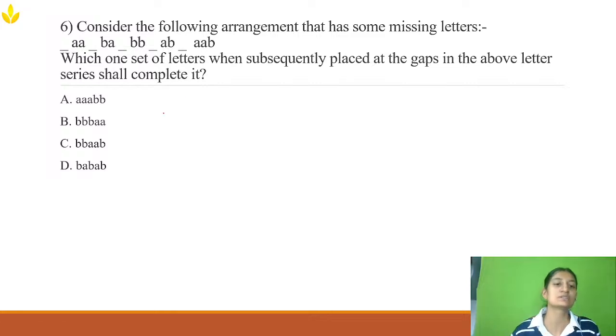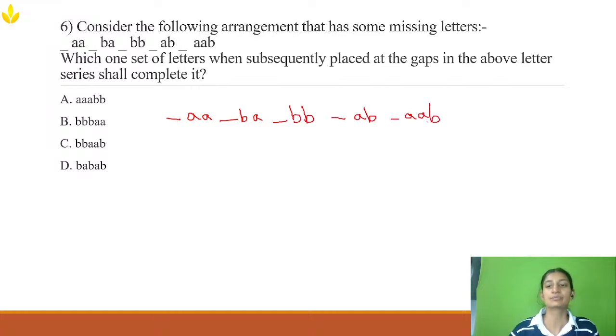Okay, let's see what is the answer for this solution. So how many letters are there? First, let's see. They have given dash AA dash BA dash BB dash AB dash AAB. Now let's see how many letters are there. 1, 2, 3, 4, 5, 6, 7, 8, 9, 10, 11, 12, 13, 14, 15, 16. 16 letters are there. When 16 letters are there, I can divide it by 4. So into 4 groups I can categorize it. So it will be one group, second group, third group, and this is the fourth group.